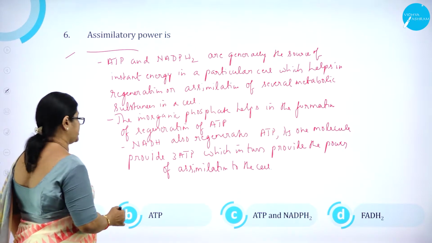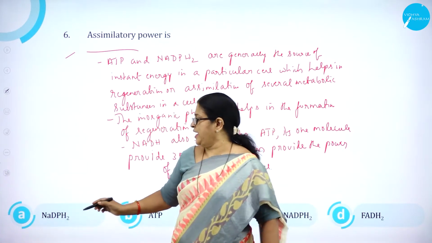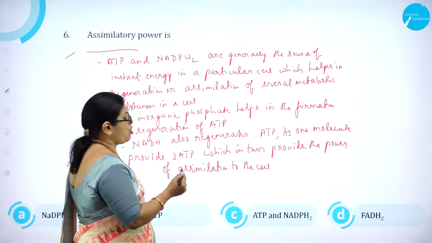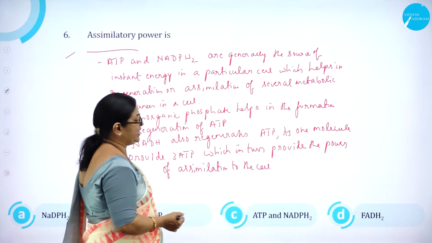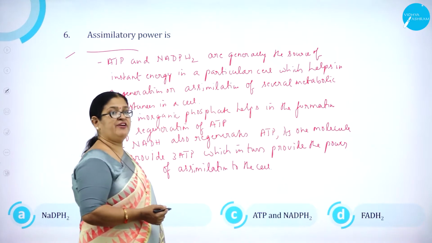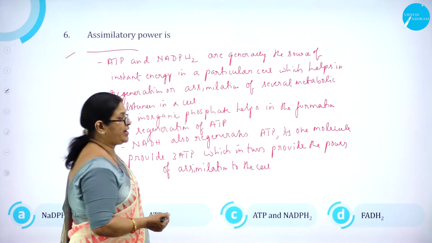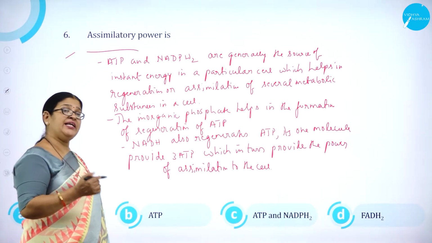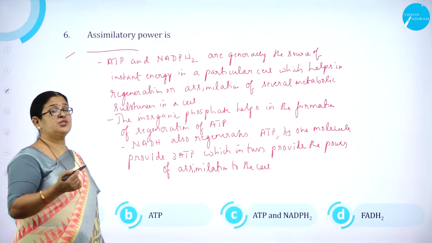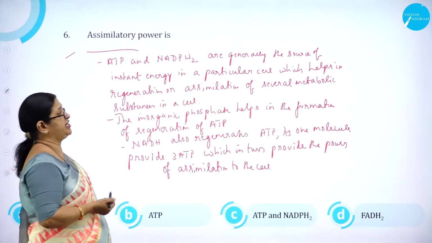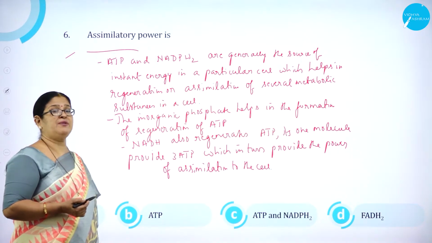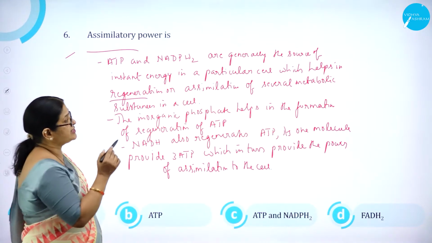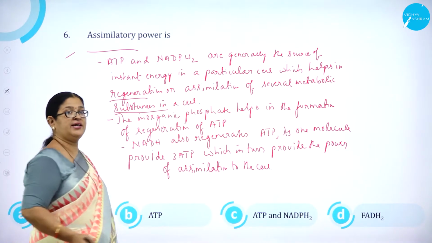Assimilatory power is option A NADPH2, option B ATP, option C ATP and NADPH2, and option D FADH2. Right. Now, what is assimilatory power? As we know, ATP and NADPH2 are generally the sources of instant energy in a particular cell, which usually helps in what? Helps in regeneration or assimilation of several metabolic substances in a cell.